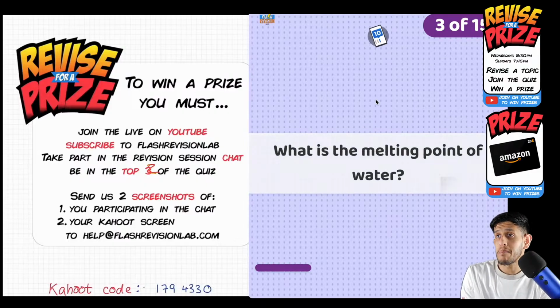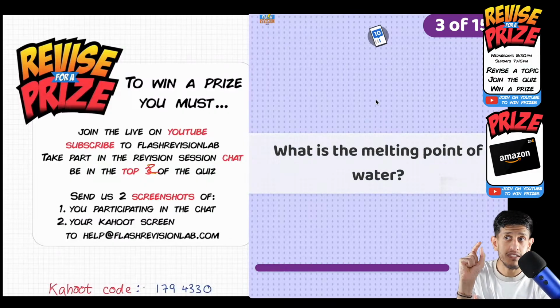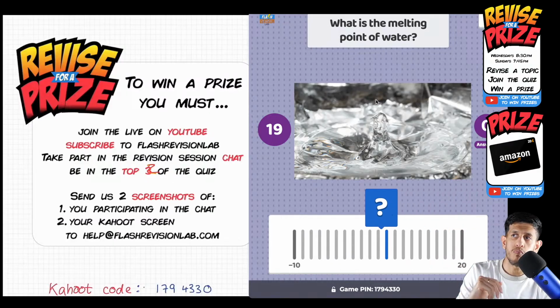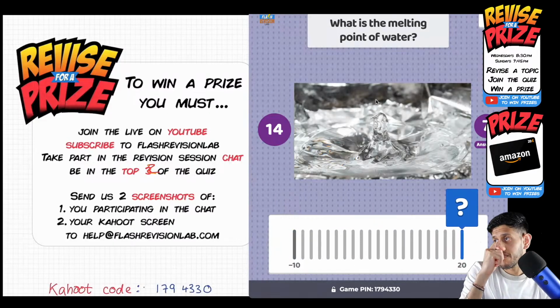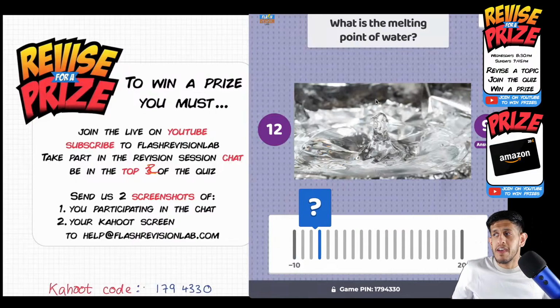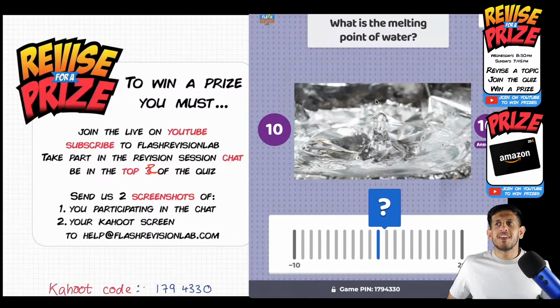Slider. Early doors. Remember, put your slider in the right place and click submit. What is the melting point of water? Move your slider to the correct position and press submit. I can see a few people have dropped it. Be careful where you do. Don't fall into a trap.